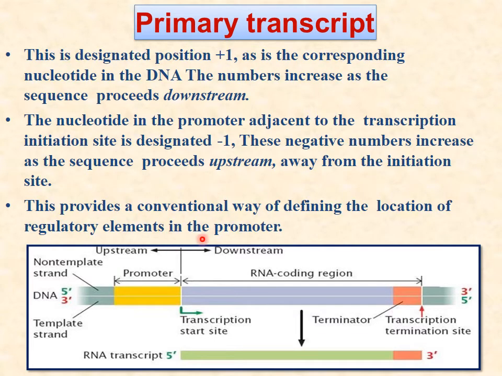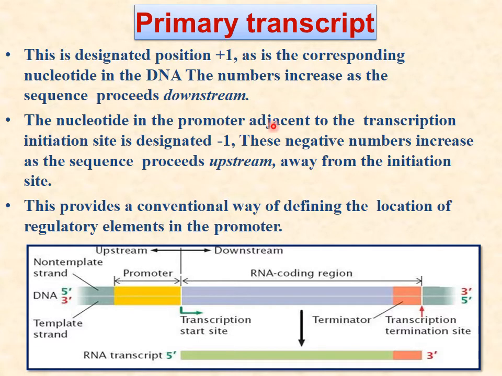Now you can see what is upstream and downstream. Downstream is with the positive numbers. When the positive number increases, it is downstream, and when the negative number increases, it is upstream. The start nucleotide is designated position +1 in the corresponding nucleotide in the DNA. The number increases as the sequence proceeds, that is downstream.